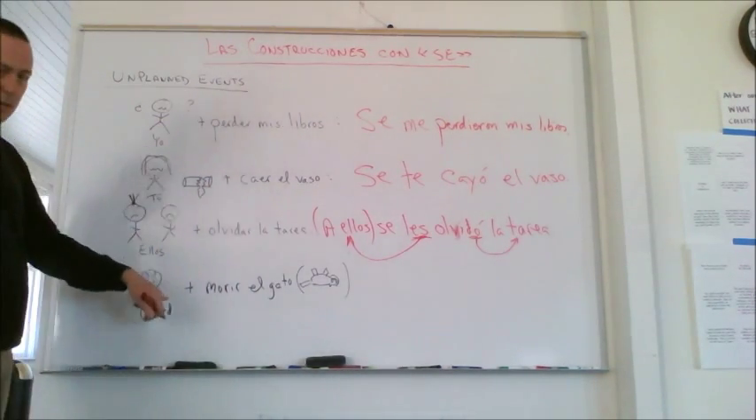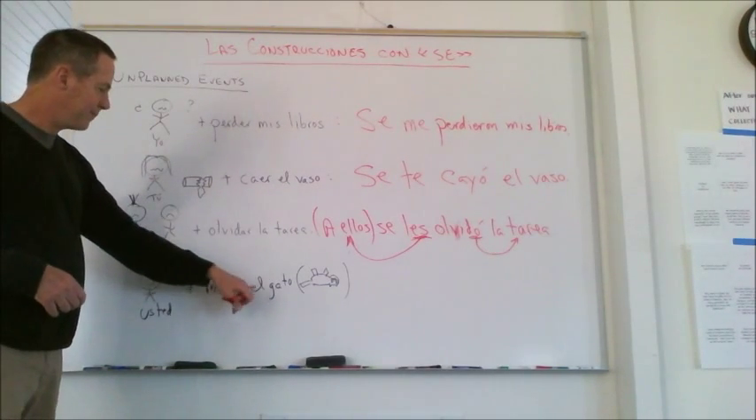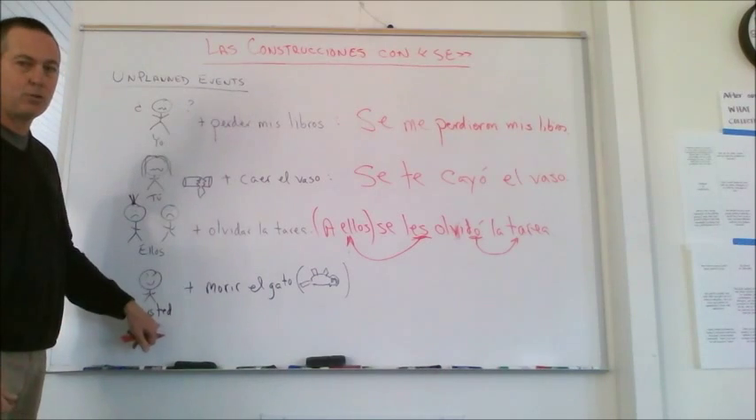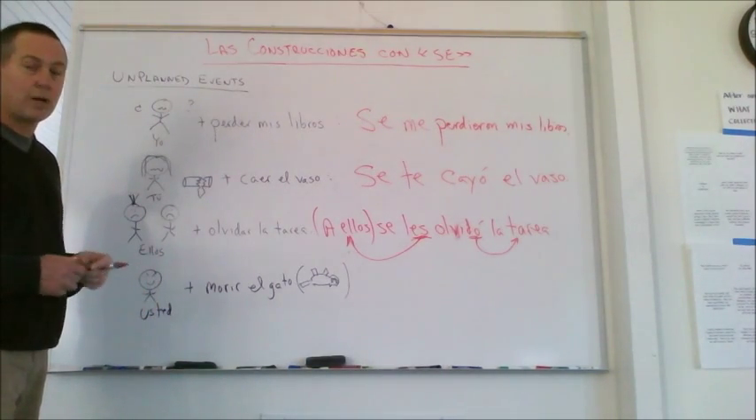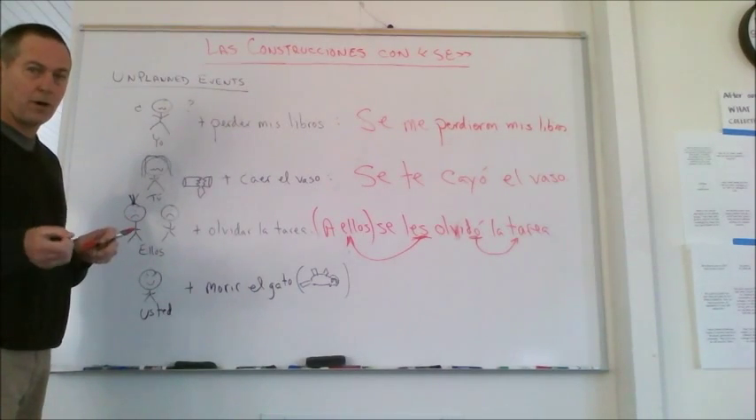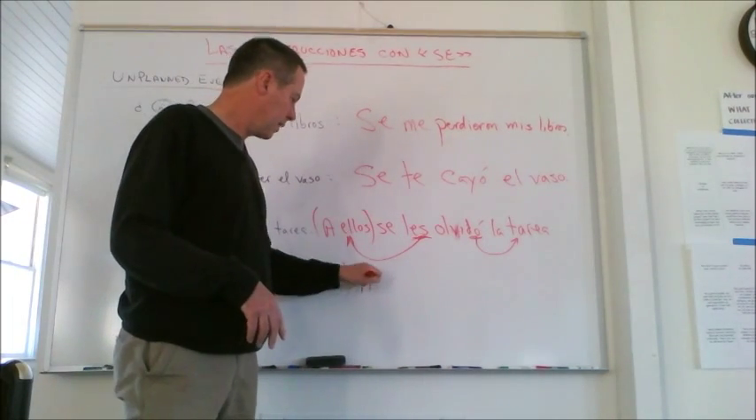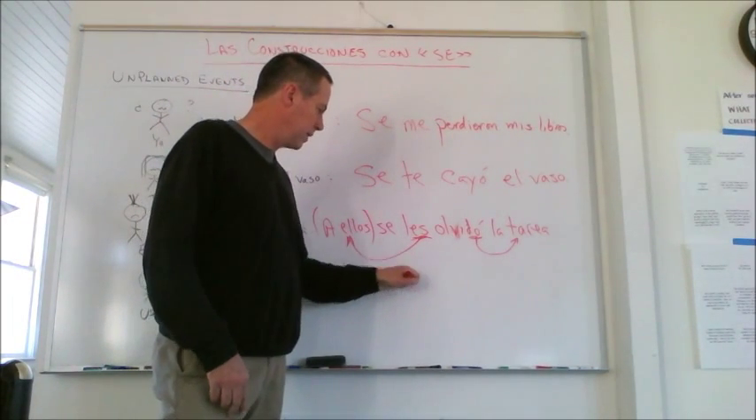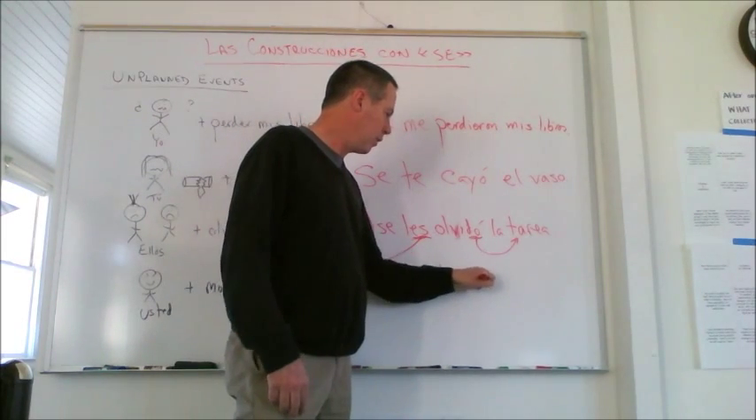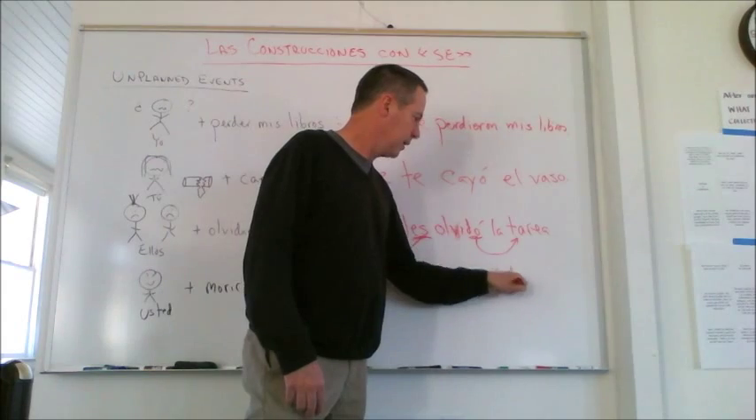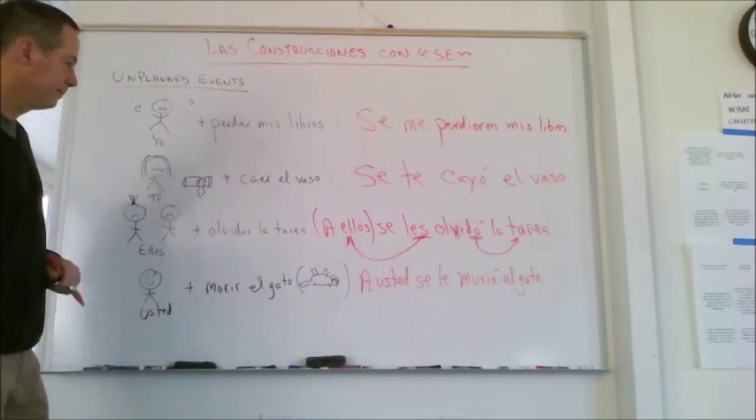All right, last example. Morir, el gato. The cat died. And it happened to usted, to you. How do you say that? It wasn't your fault. It's true, you ran over it with the car, but it wasn't your fault that the cat died. How do you imply that? A usted se le murió el gato. Está muerto, lo siento.